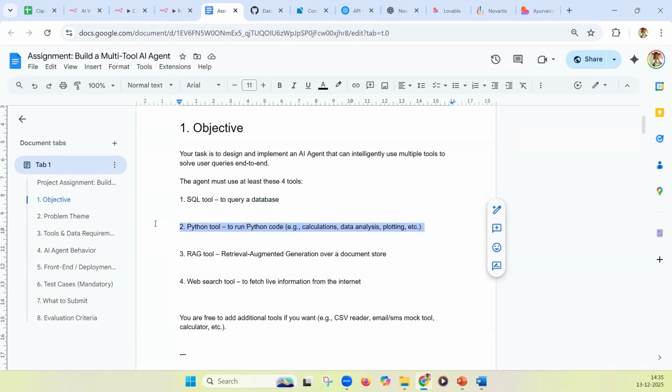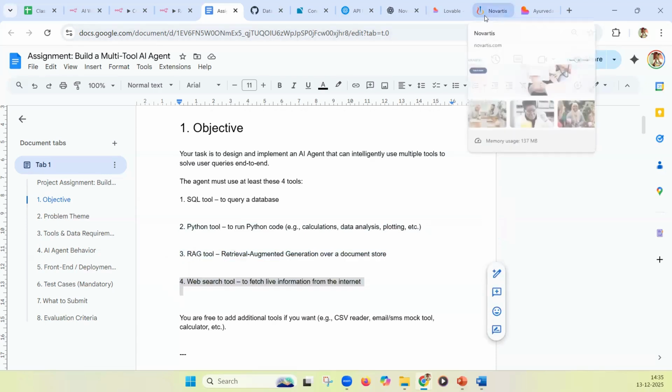If the user is asking questions related to our private documents, the AI agent must use the RAG tool. That means you want one place, one AI agent for everything. This is like the super AI agent that should be able to answer any question related to a particular field. It can get the data from SQL, do operations in Python, create visualizations, answer the questions from RAG, or, if it has to, search the internet.